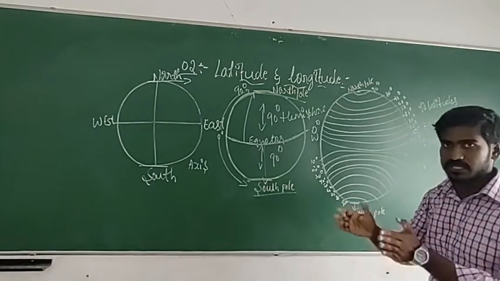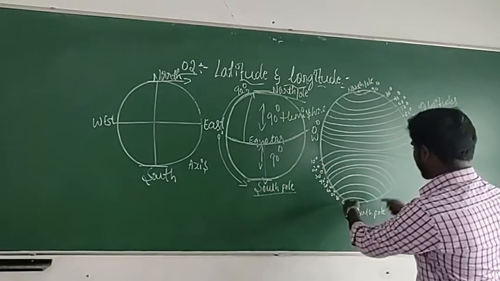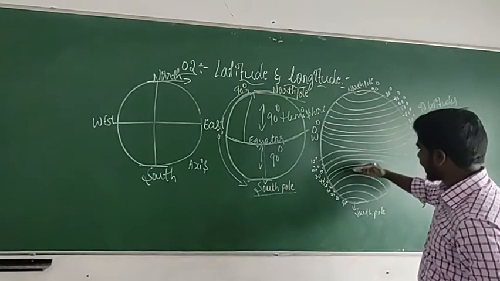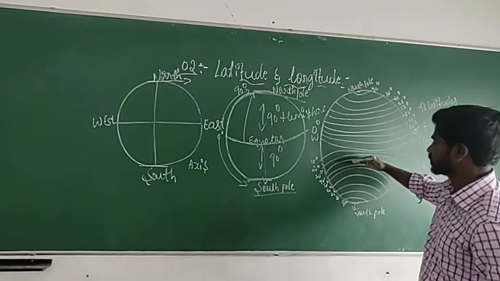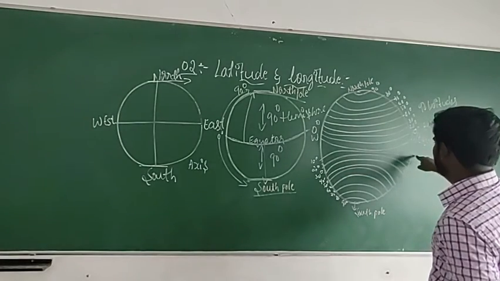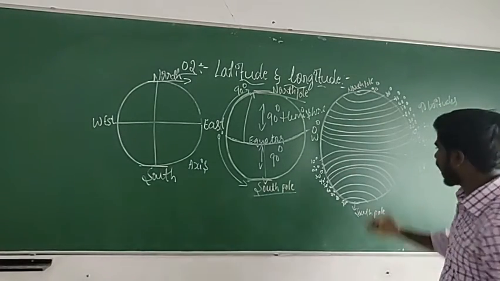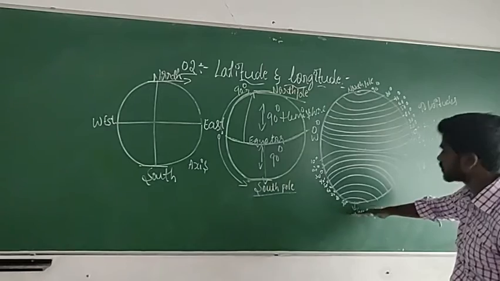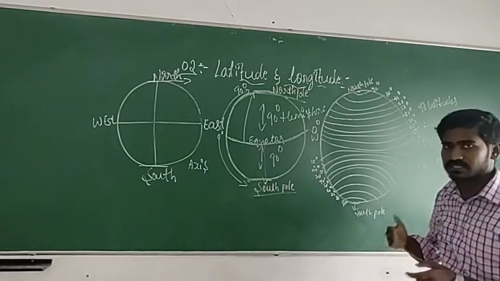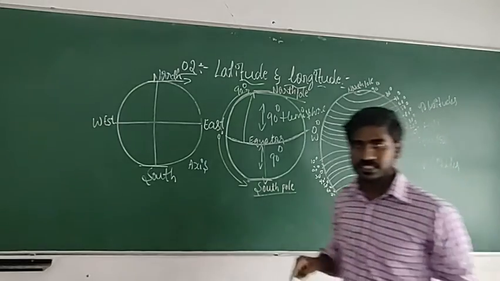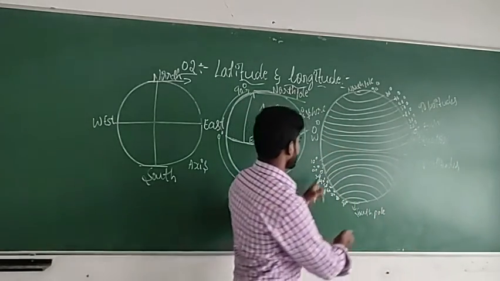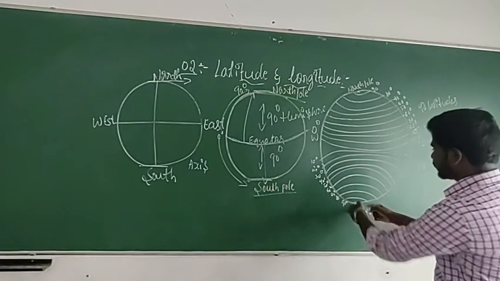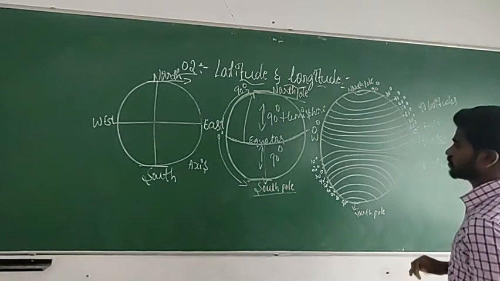So as the latitudes move from the equator to the north pole and also to the south pole, the size of the latitude is reducing. See? Here the length is this, but here the length is this. So what does it show? The length of the latitude is reducing as the latitude lines move towards the pole. So even in the south pole and in the north pole, the length of the latitude is reducing. See here, this much length is in the imaginary line. See here, it is reducing.